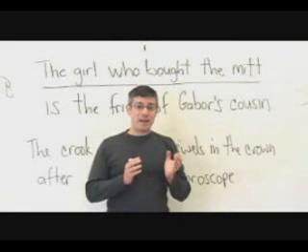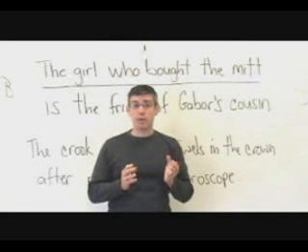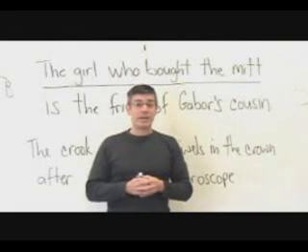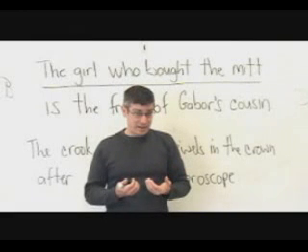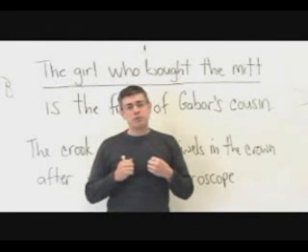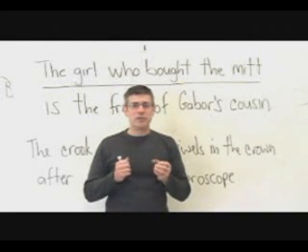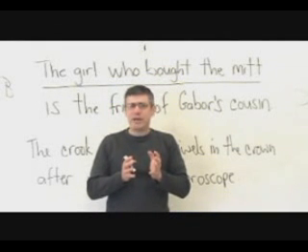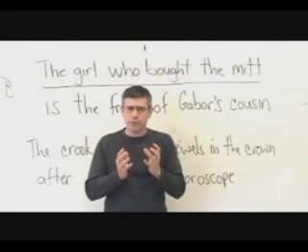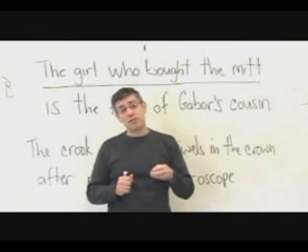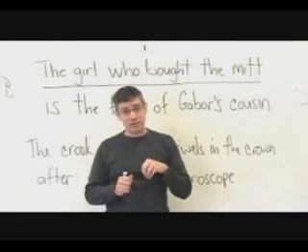Clauses must have a subject and verb combination in them. That is what makes them clauses. Phrases do not need to have a subject and verb combination in them. And for this reason, some people might think that phrases are always smaller than clauses, that they're littler things. But phrases can have clauses inside them, just as clauses can have phrases inside them.